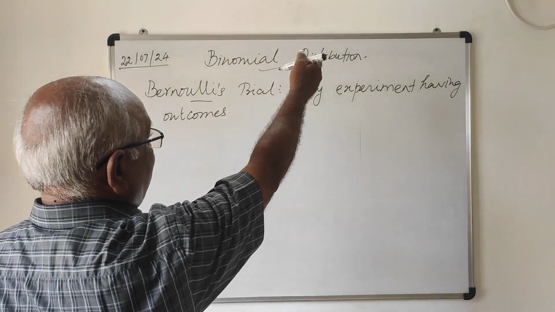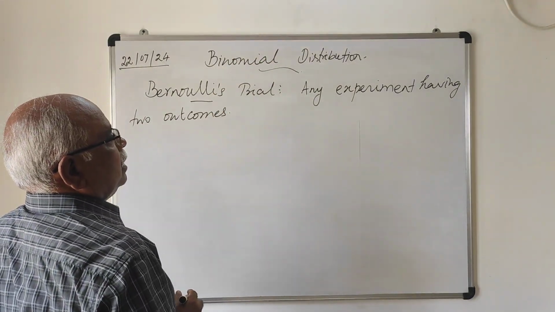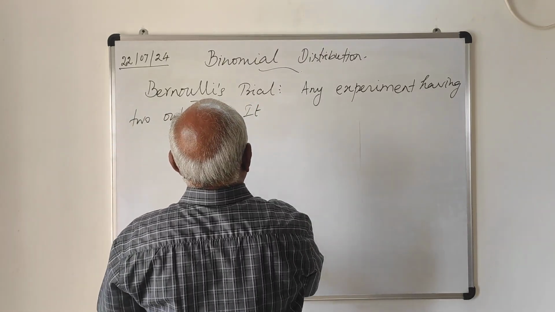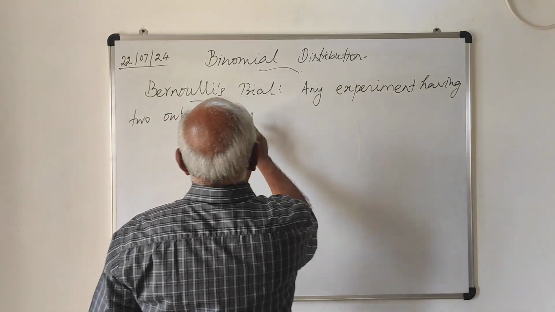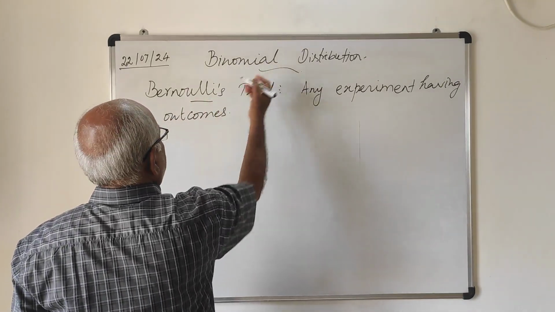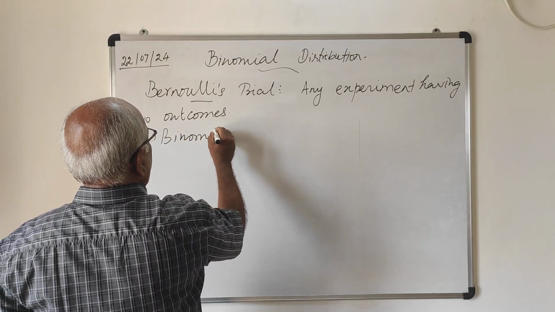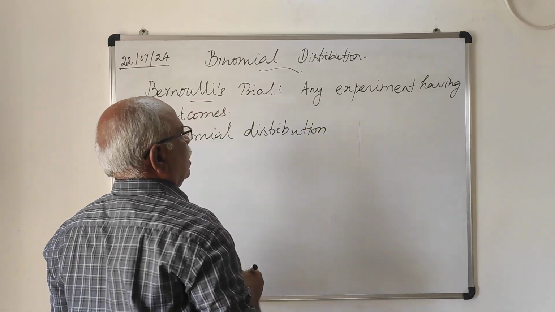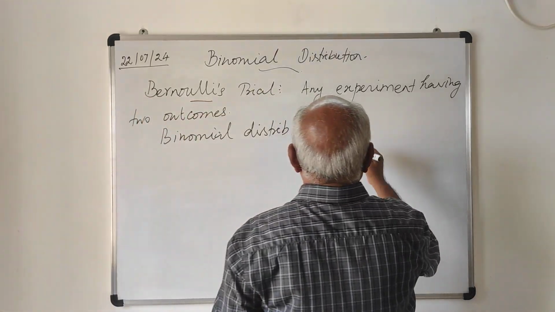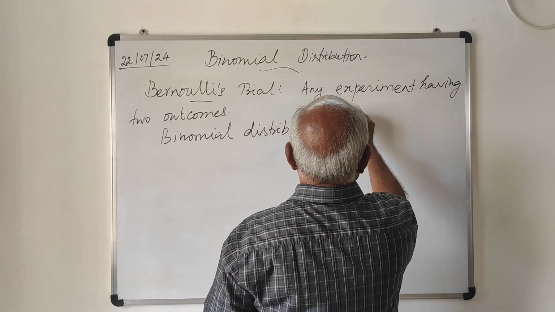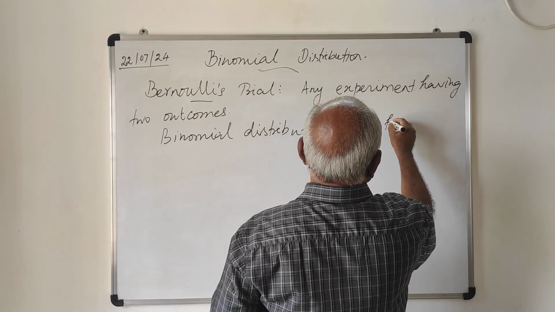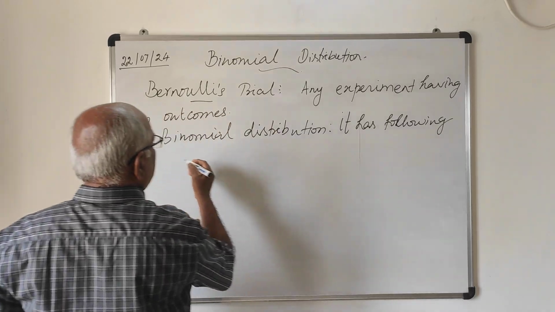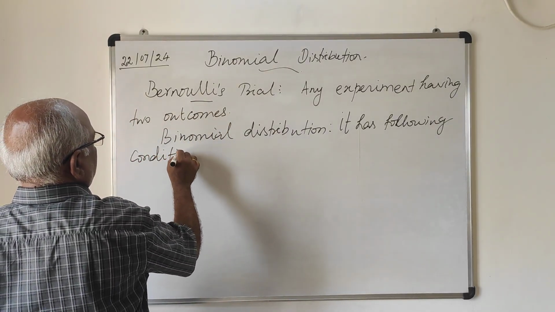These trials are involved in the binomial distribution. So the binomial distribution consists of the following conditions.